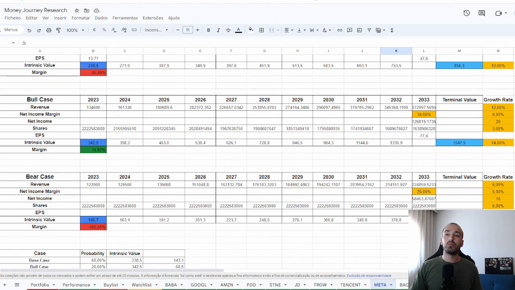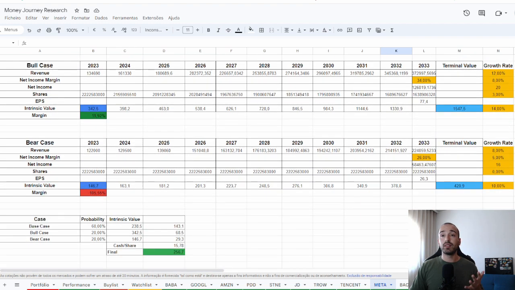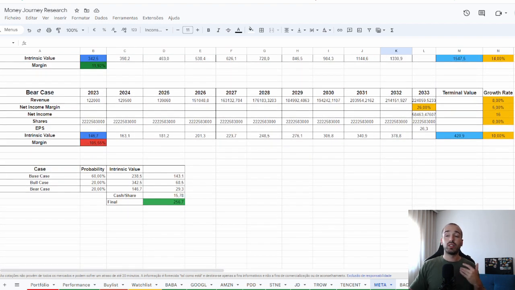I like to assume these three cases. I will attribute percentage of probability. In some case we'll have a higher probability of my base case and bull case, and since the risk is lower, I can attribute different probability, but it will be around that. You can change that. It's something I like to share.